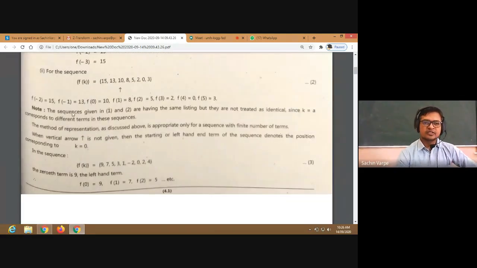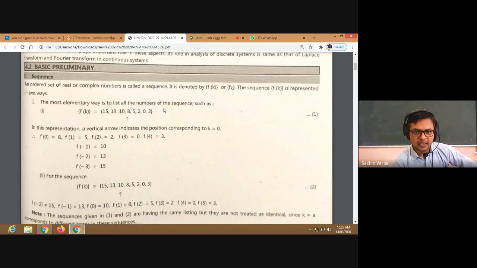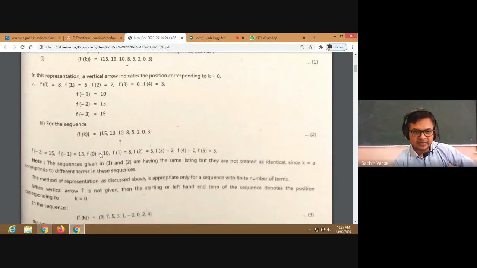Note, the sequences given in 1 and 2 have the same listing, but they are not treated as identical sequences. Why? The reason I have told you already, since k equal to a corresponds to different positions, right? In the first example, 15 is at what position? f of minus 3, right? And in the second example, 15 is at f of minus 2. So k equal to a corresponds to different terms. That is why these two sequences are not identical, not the same. Okay.